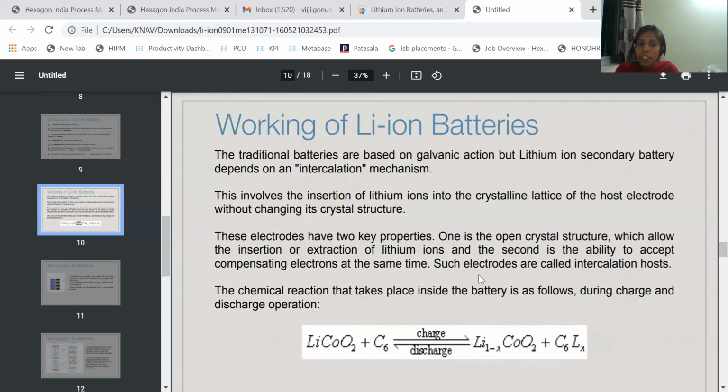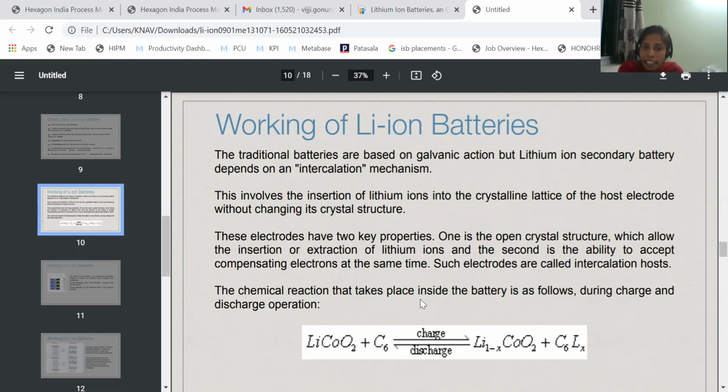And the second is the ability to accept the compensating electron at the same time. Now, in addition to electrons, there is a migration of lithium ions. Not only migration of lithium ions, in addition to lithium ion migration, there is a migration of electrons also. So here, there are two things. The first thing is the capacity of inserting and extracting lithium ions without changing its crystal structure. And the second thing is, it is having both transfers, that is electron transfer and also lithium ion transfer.